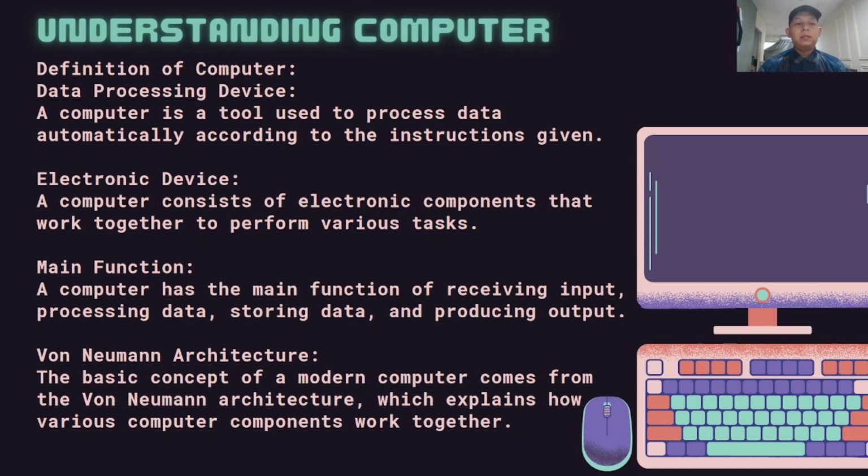Main function. A computer has the main function of receiving input, processing data, storing data, and producing output. Von Neumann architecture. The basic concept of a modern computer comes from the von Neumann architecture, which explains how various computer components work together.